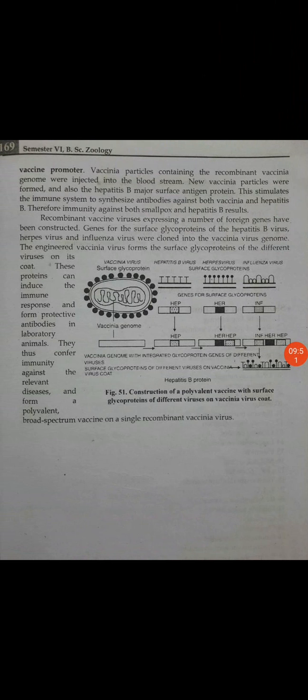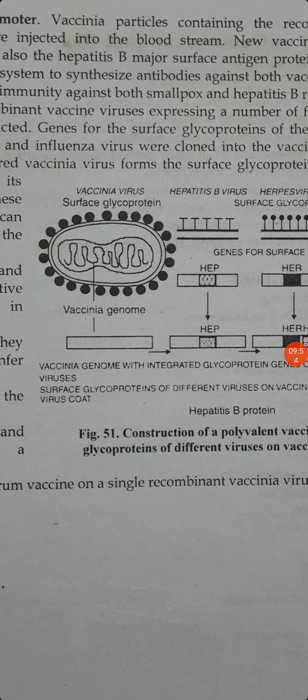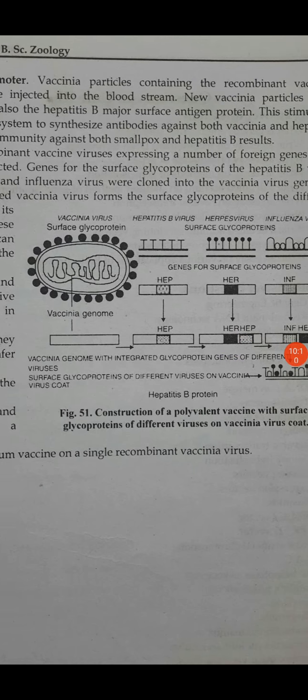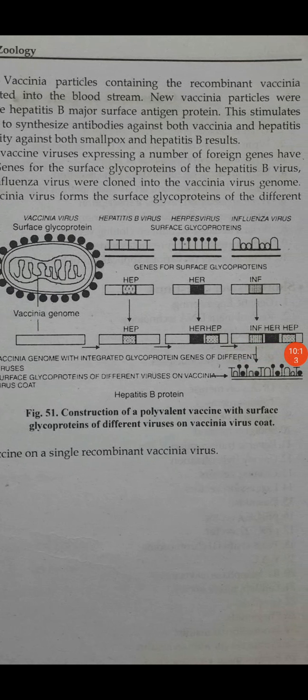So here this diagram is shown. Look very carefully: vaccinia virus and surface glycoprotein of hepatitis B virus. When they get introduced into the body, we get antibodies against two diseases, smallpox and hepatitis B. So this is the construction of a polyvalent vaccine with surface glycoprotein of different viruses on vaccinia virus coat. So by the introduction of these recombinant vaccinia viruses, we can produce